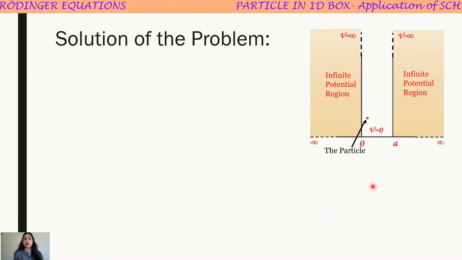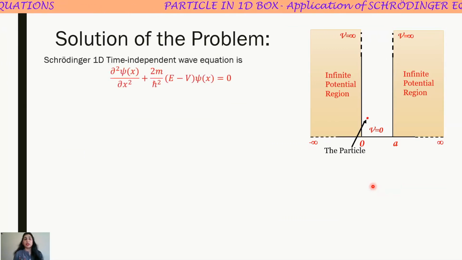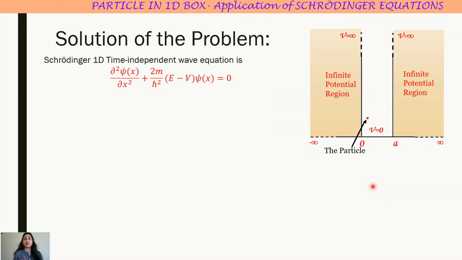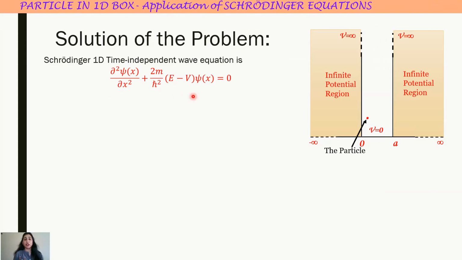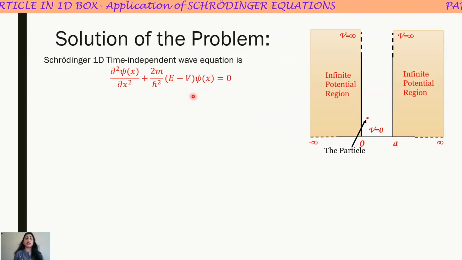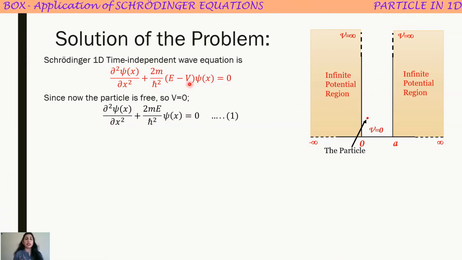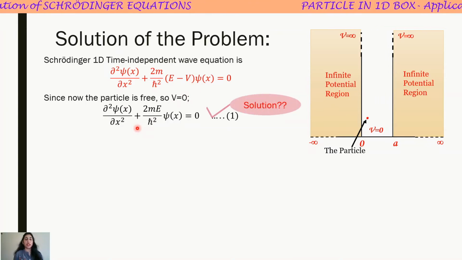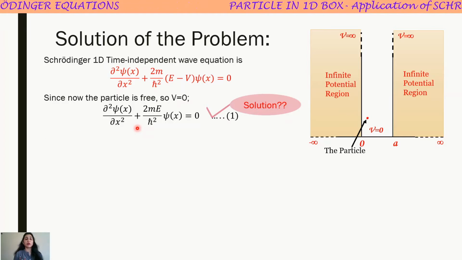Now we have to solve this problem. This is the Schrodinger one-dimensional time-independent wave equation which we have derived in the last lecture. It is written here. Now, as our particle is free, V is equal to 0. So just replace V as 0 here and the equation takes this form. Now we have to find the solution of this equation number 1.